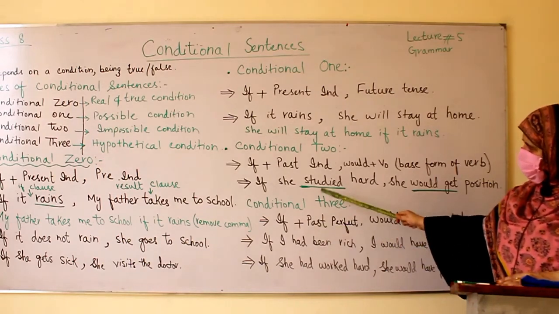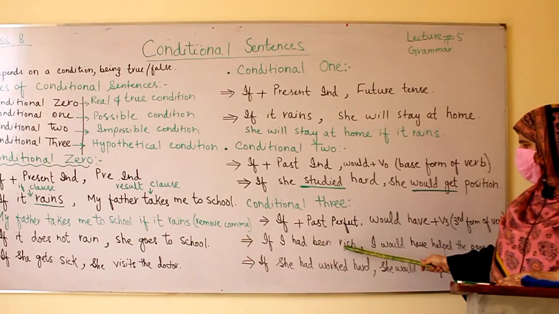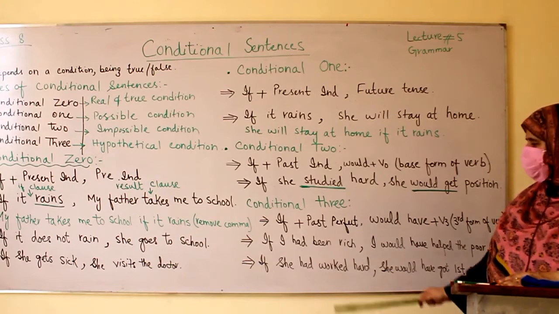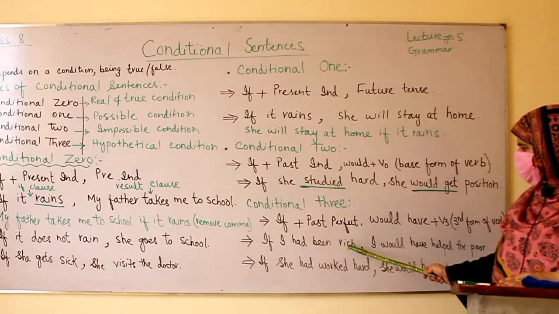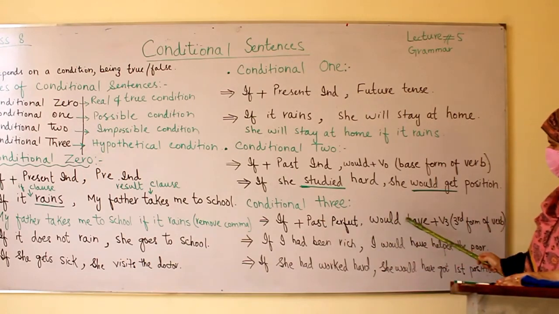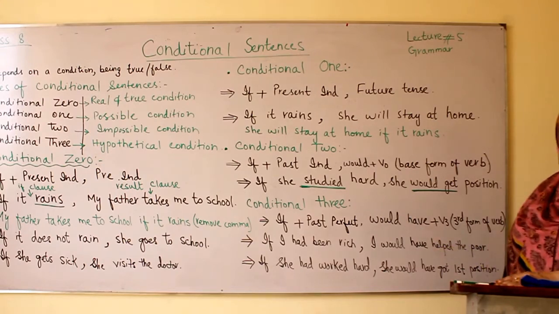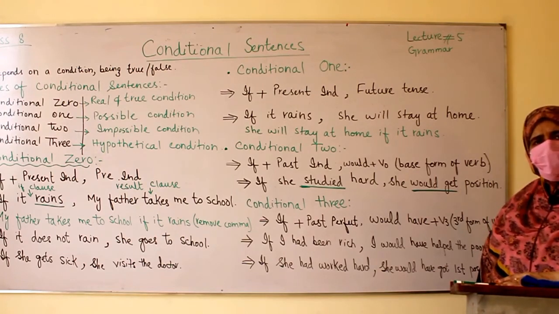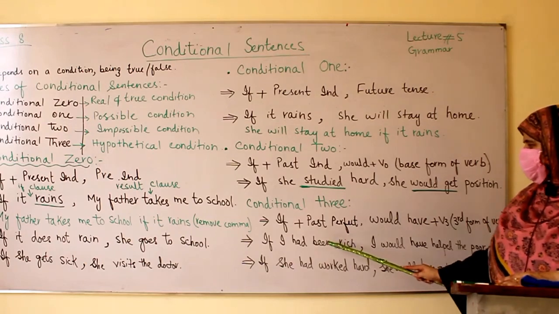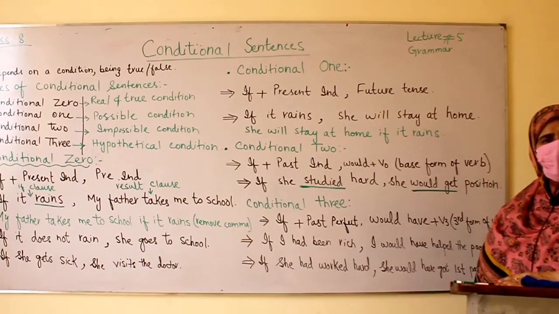Previously we used the same sentence, if I were rich, I would help the poor. As you know, had been is the past participle form of were. Now if I had been rich, past perfect, I would have, the third form of the verb help, I would have helped the poor. The same sentence you can write in this way: I would have helped the poor if I had been rich. She would get position if she had worked hard.